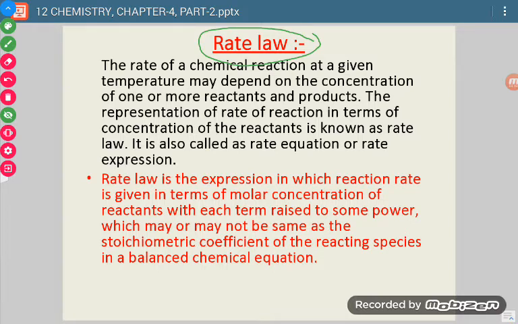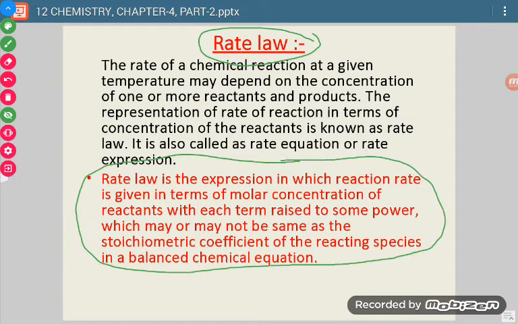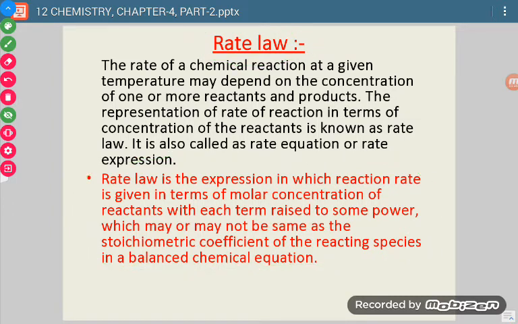And if we take that power equal to the order of reaction with respect to that particular reactant, then it becomes a rate law. So what is rate law? Rate law is the expression in which the reaction rate is given in terms of molar concentrations of the reactants, with each concentration term raised to some power. That power is equal to the order with respect to that particular reactant. So that power may or may not be the same as the stoichiometric coefficient. This power is to be calculated experimentally.